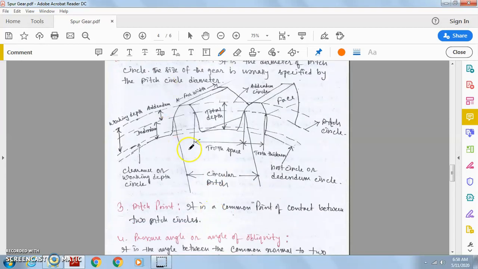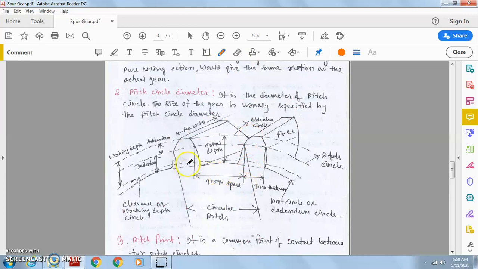Just look at the gear profile. Here we see first this is called the face, and this is the face width. Now here we see a particular circle, and here another circle, and another circle. Based on the gear height, or you can say gear depth, there are a total of 4 circles.